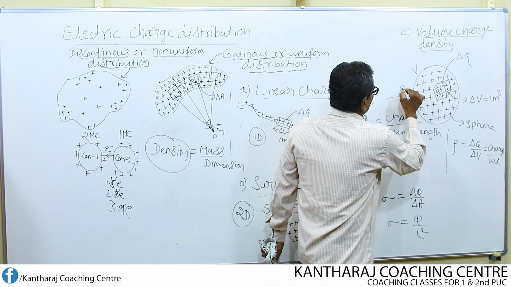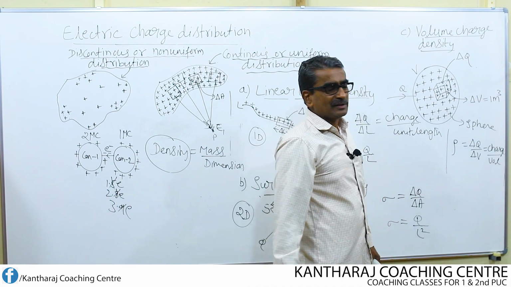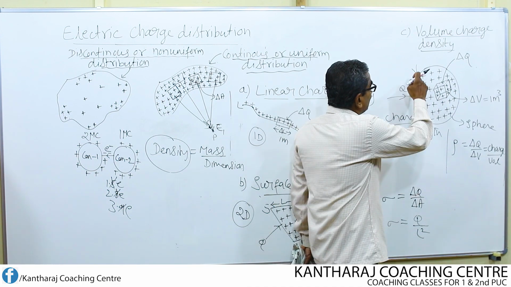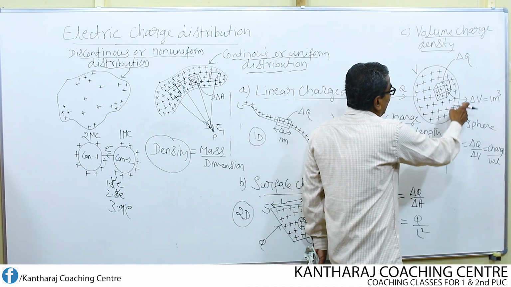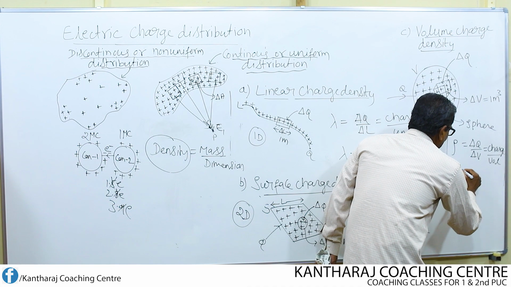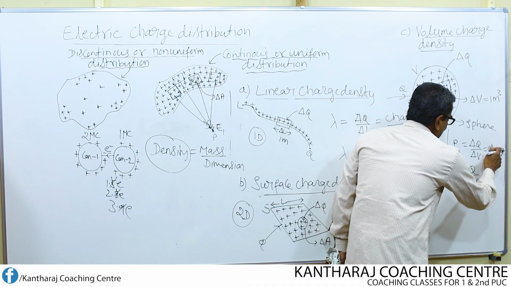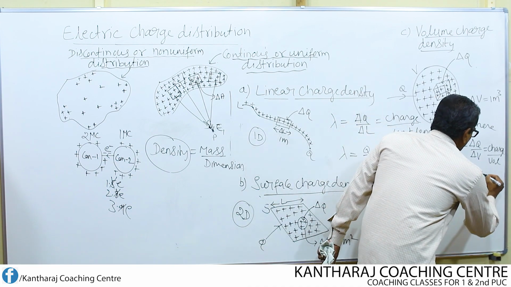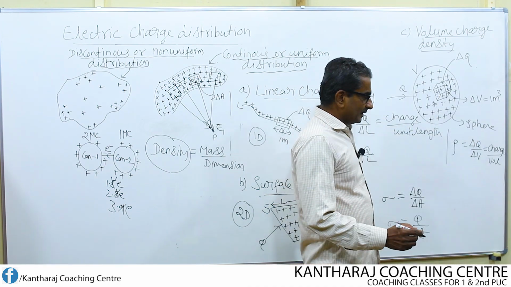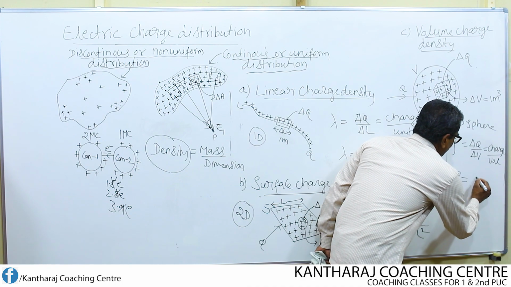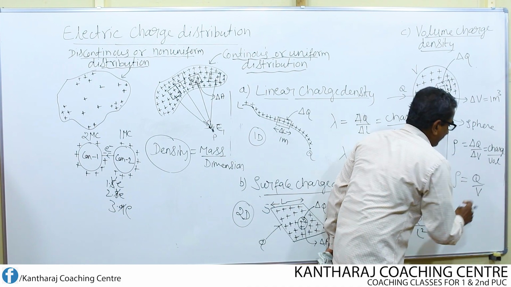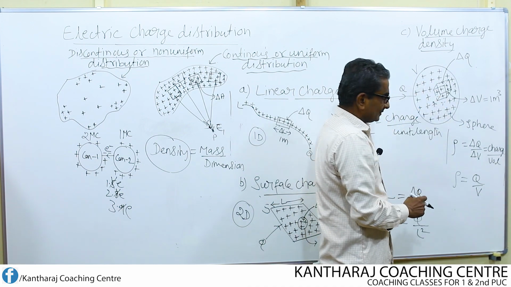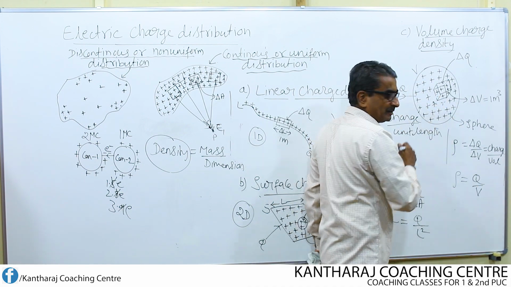I consider Q as the total charge which is distributed on the entire sphere. Then let V be the total volume of the entire sphere. Then I can write like this: Q divided by V, total charge divided by total volume. So rho equals Q by V. Q is the total charge on the sphere and V is the total volume of the sphere.